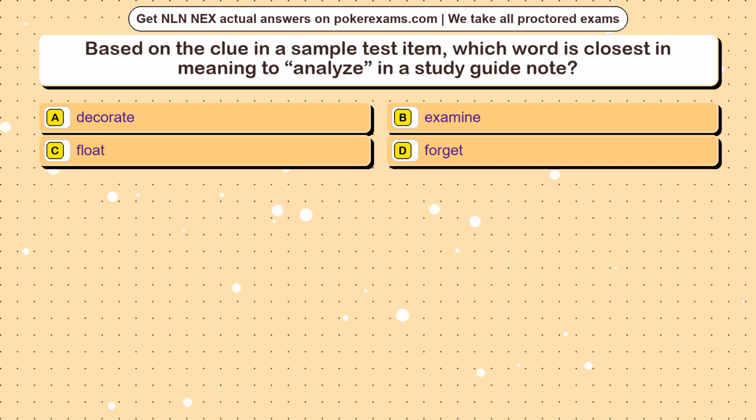Question 17. Based on the clue in a sample test item, which word is closest in meaning to analyze in a study guide note? Option A, decorate. Option B, examine. Option C, float. Option D, forget.